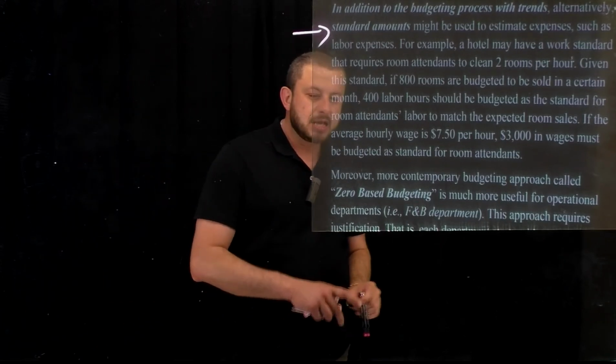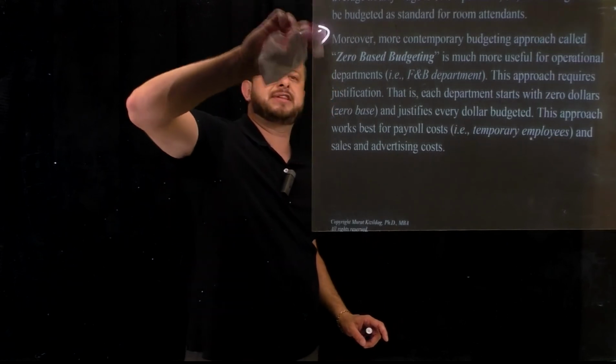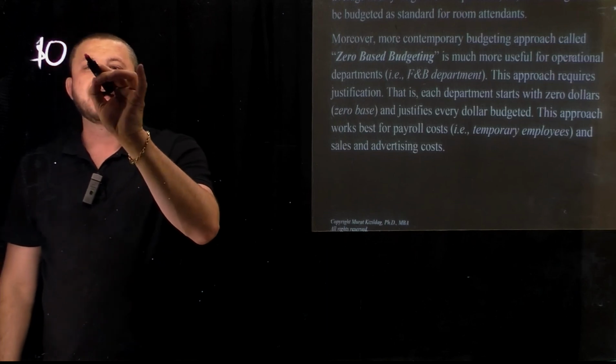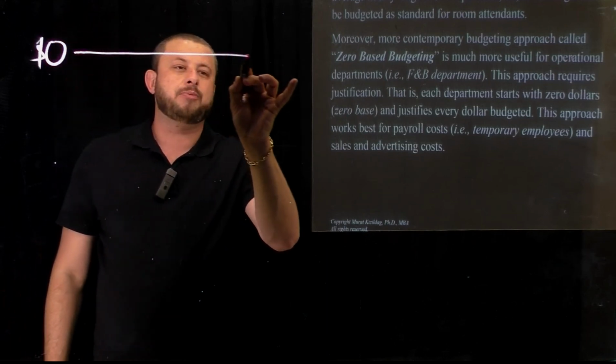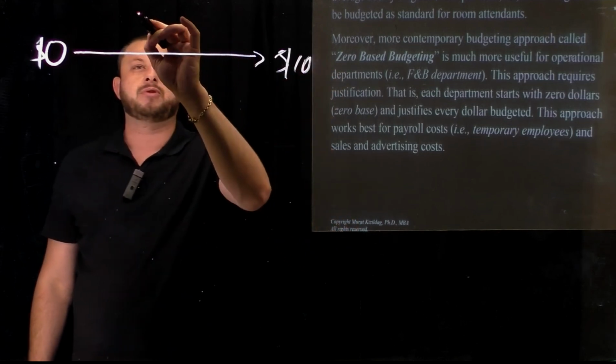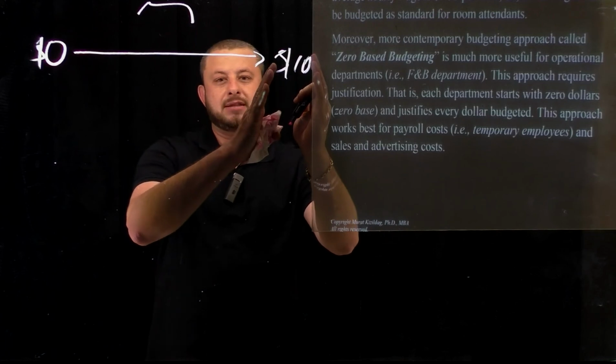Moreover, we have zero-based budgeting, which means literally everything starts with zero. Everything starts with the $0 right here. And then as we go in our operation, we decide the expense items. Okay, for example, we're going to take a look at a 3-month period, and then we're going to see where we stop at the end of the 3 months.